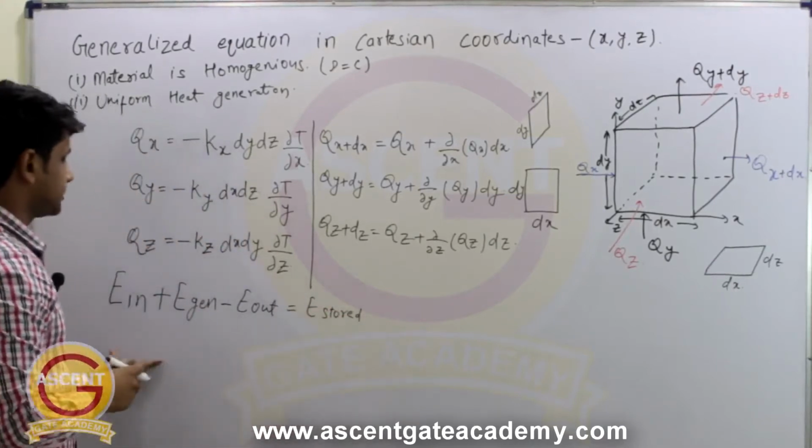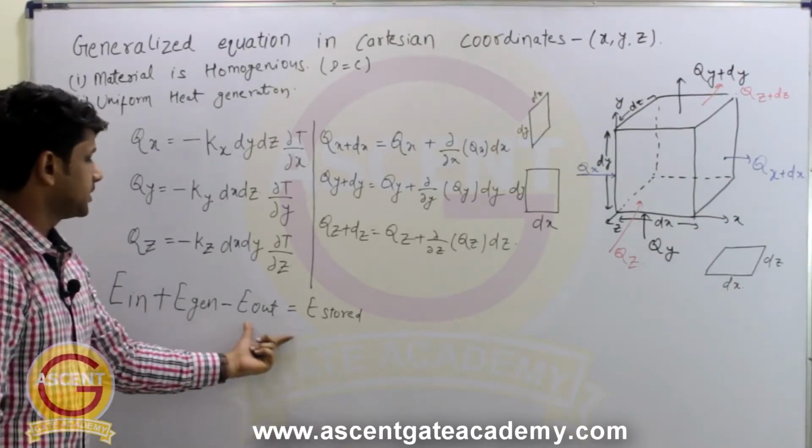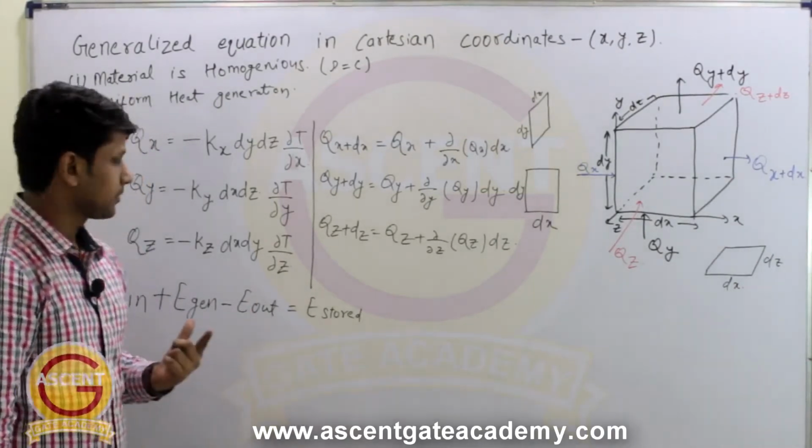So energy input plus energy generated minus energy out equals energy stored.